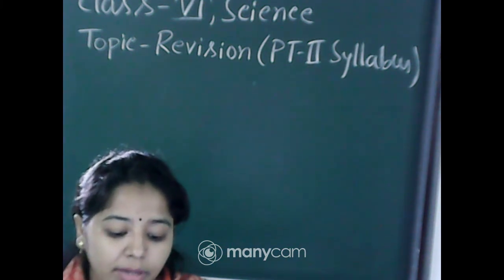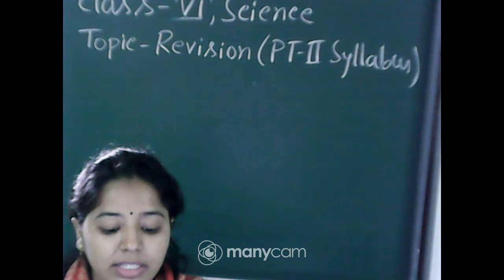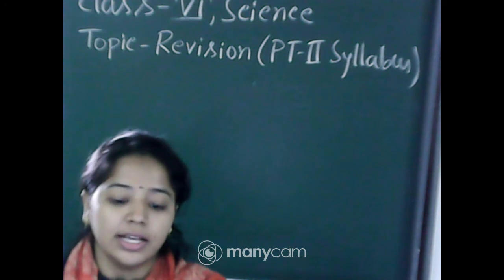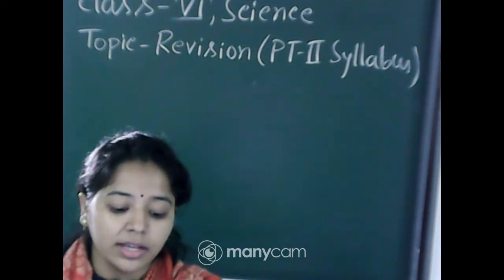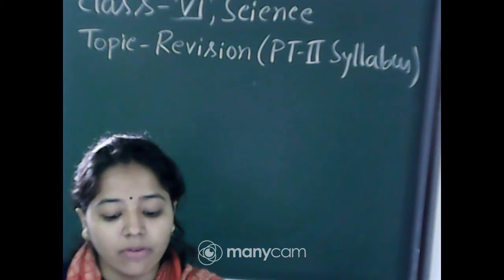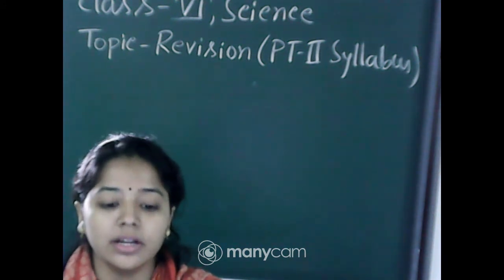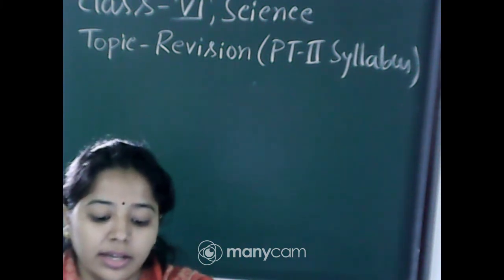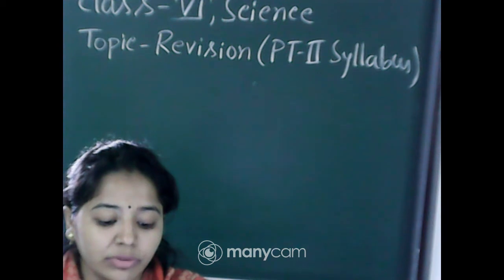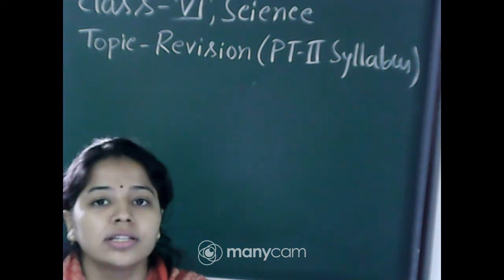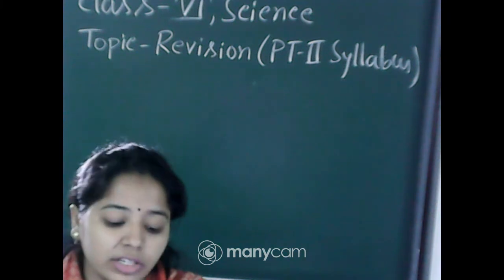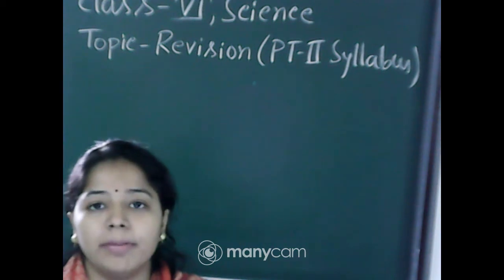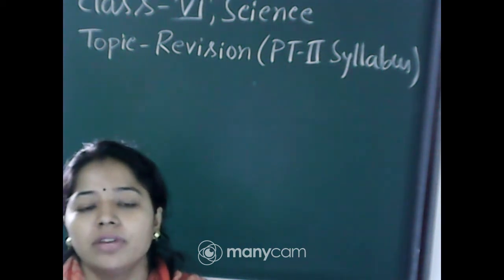Now among the following, which is a reversible change? Again four options are there. First is the melting of ice. Second is melting of wax. Third option, stretching of a rubber band. And fourth option, all the above. So here the melting of ice is a reversible change. What do you think? Yes, of course it is, and it is a reversible change. And melting of wax, it is also a reversible change. And stretching of a rubber band, this is also an example of reversible change.